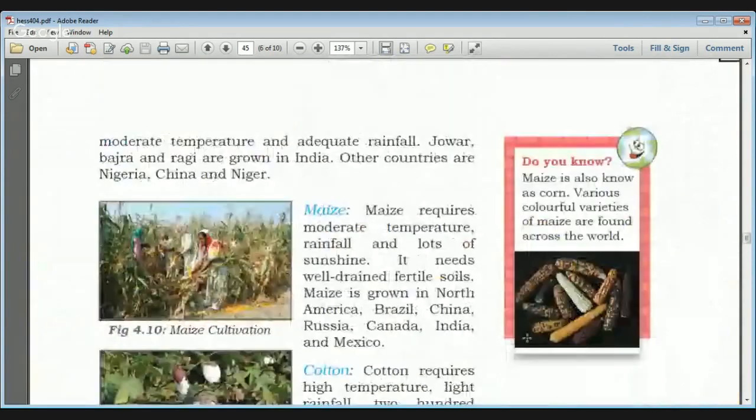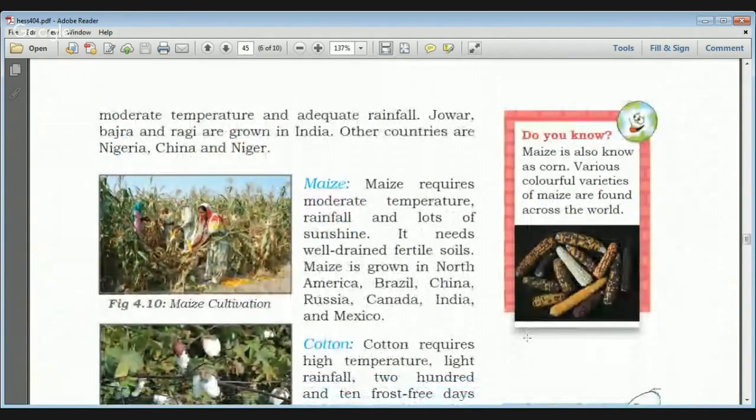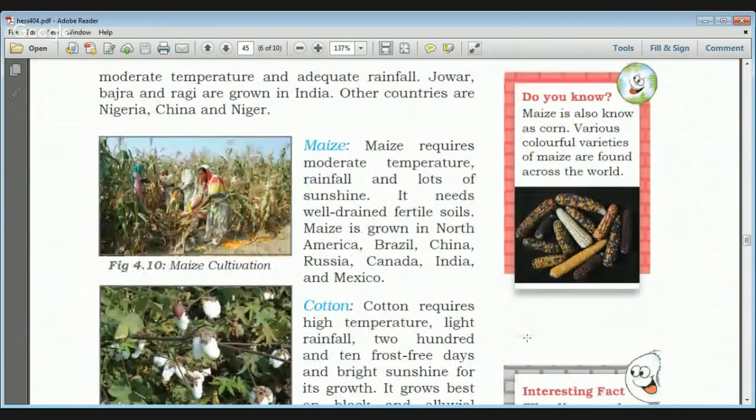Now this is a fact that maize is actually known as corn. You might have eaten this whenever you visit any shopping mall or any other place. So corn is maize, and various colorful varieties of maize are present across the world.